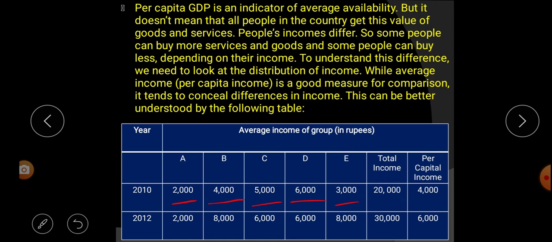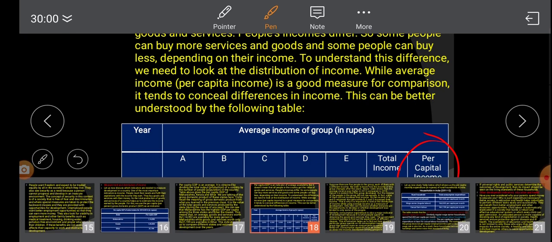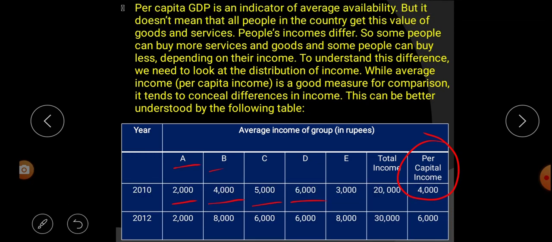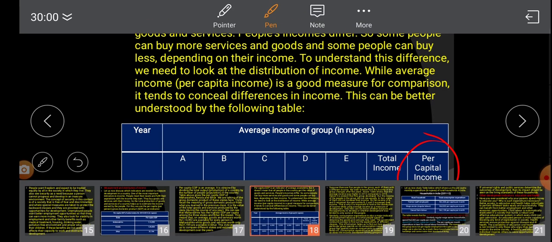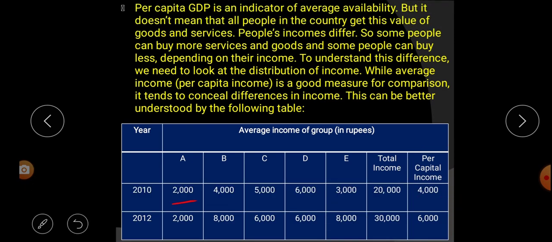Now let's look at the total income. All groups A, B, C, D, E together make 20,000. So this 20,000 we are dividing among all the groups. How many groups are there? 1, 2, 3, 4, 5. So 5 groups are there. So 20,000 divided by 5. How much comes? It comes to 4,000.